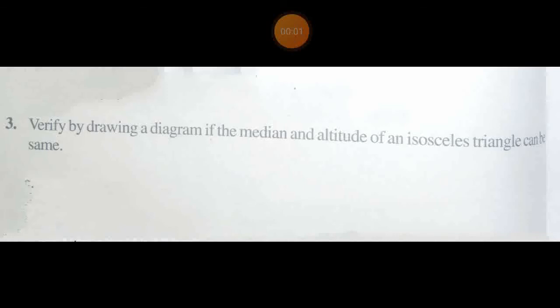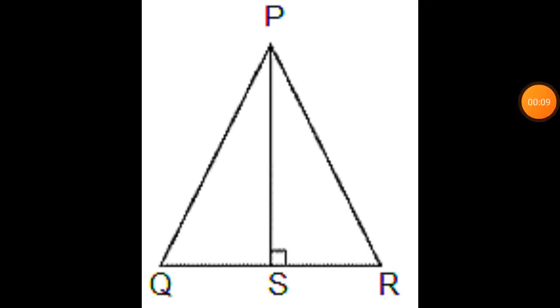Now question third, verify by drawing a diagram if the median and altitude of an isosceles triangle can be the same. This is the answer figure in which we are showing triangle PQR. PQ and PR are the two sides of an isosceles triangle. What is an isosceles triangle? An isosceles triangle is one in which the length of two sides is the same and the length of the third side is different.